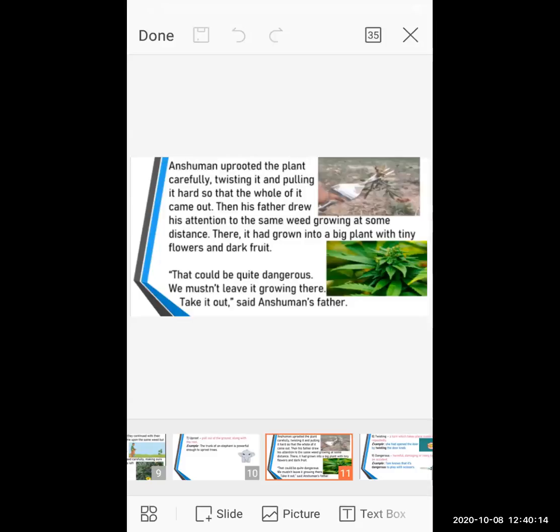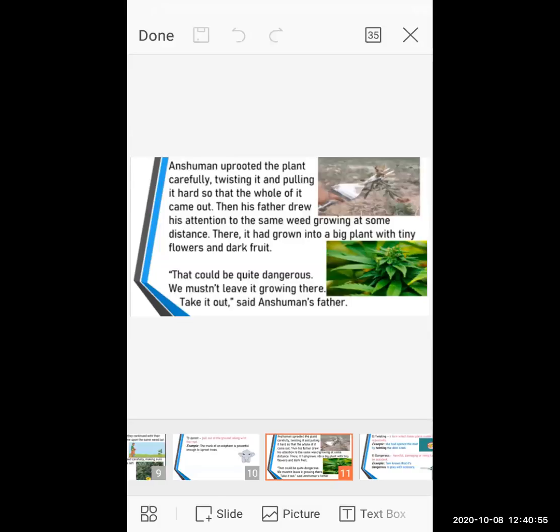That's the reason the father points out that a little bit of distance away there is one more plant, and that is also a wheat plant that should be removed, but now it's bigger, and in that plant there are small flowers and dark fruits also, but it is unhealthy. It is not useful for us because if the seeds are poisonous, then the plant is also poisonous. So whatever flowers and fruits come upon the plant are also poisonous. So it is not good for our health and not good for the environment also.